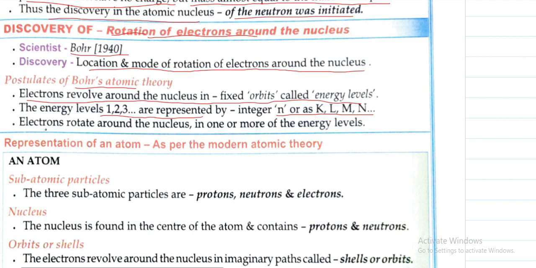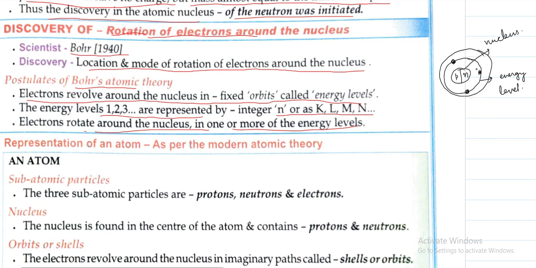Electrons rotate around the nucleus in one or more energy levels. What does this mean? Suppose this is the nucleus. Inside the nucleus, protons and neutrons are present. Around the nucleus, electrons are rotating in particular shells. These shells are called energy levels, and there are various energy levels.